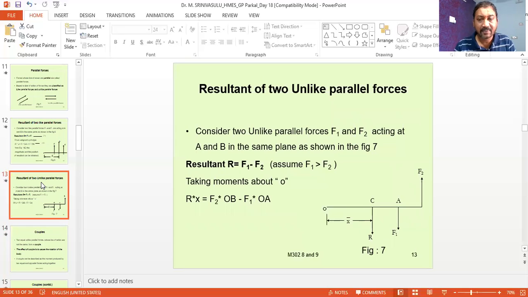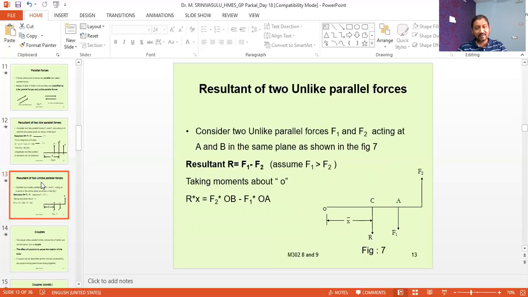Now this is about unlike forces. Here F1 is acting downwards and F2 is acting upwards, at points A and B. The resultant is the difference of the forces, because F1 and F2 are in opposite directions. We don't know which has the larger value, so for example we assume F1 is bigger than F2.